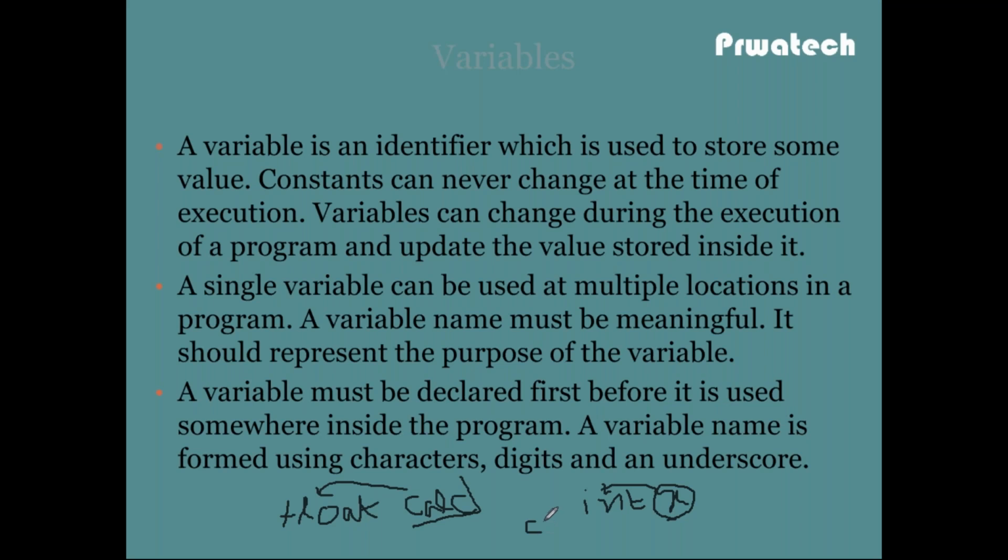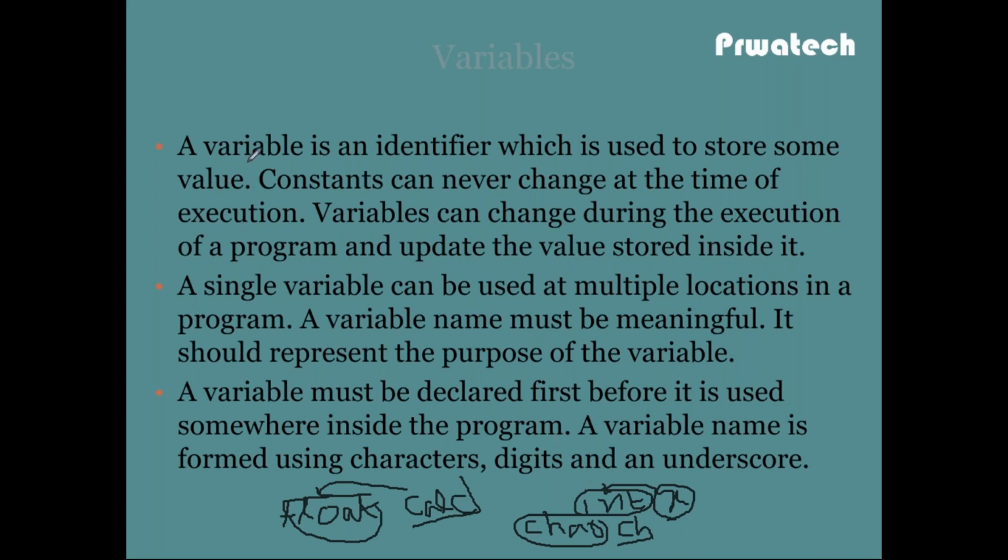Suppose I define char ch. So ch is a variable name of character data type. So these integer, float and char are primitive data types. So x is the variable of integer data type, calc is the variable name of float data type, and ch is the variable name of character data type.